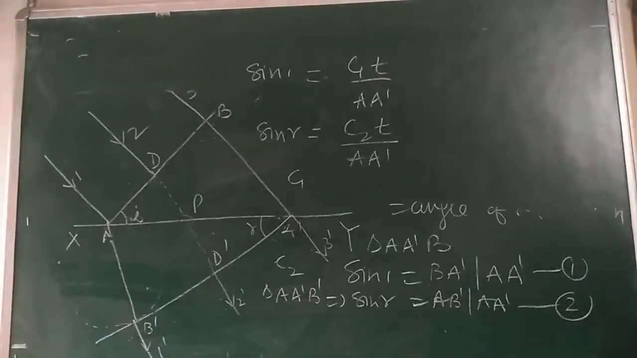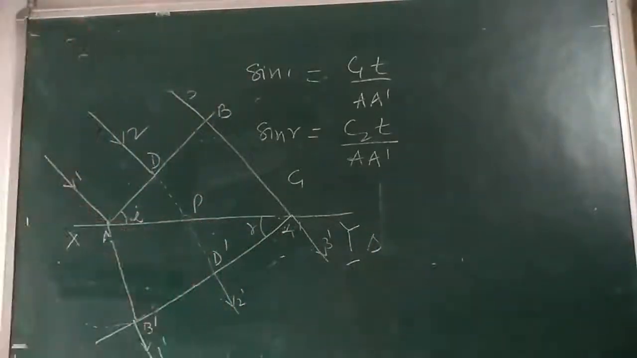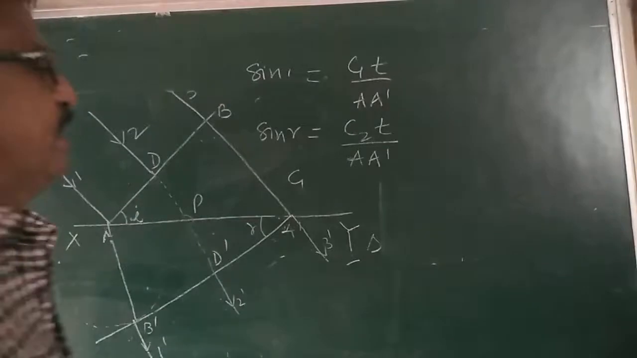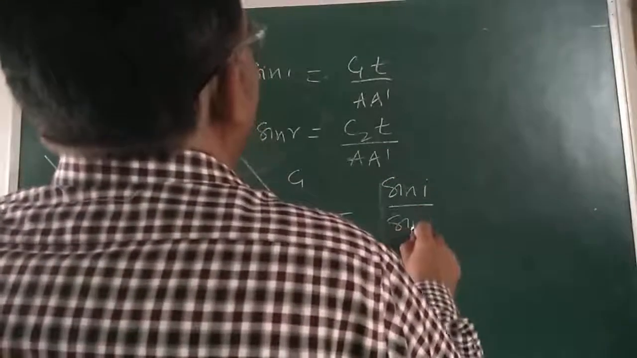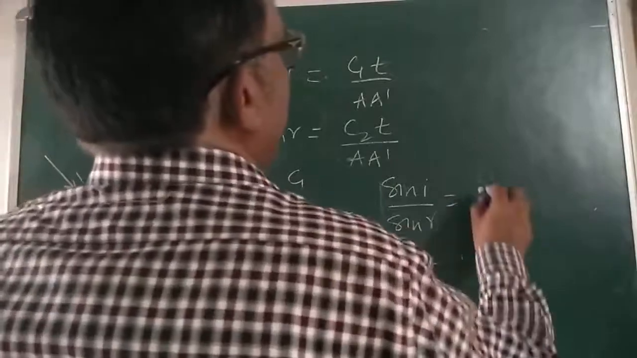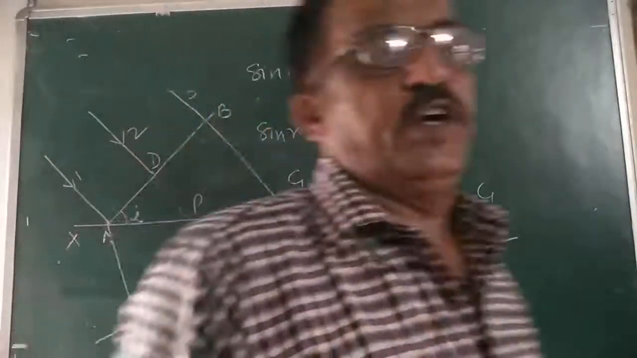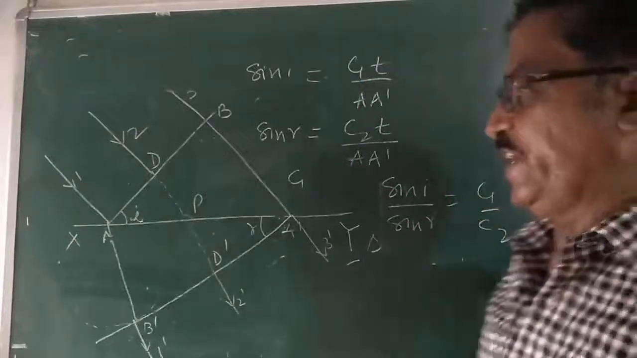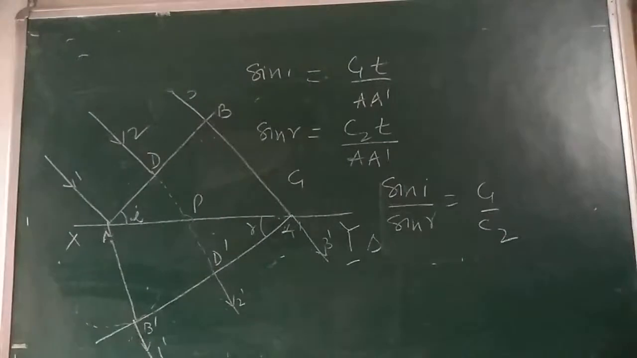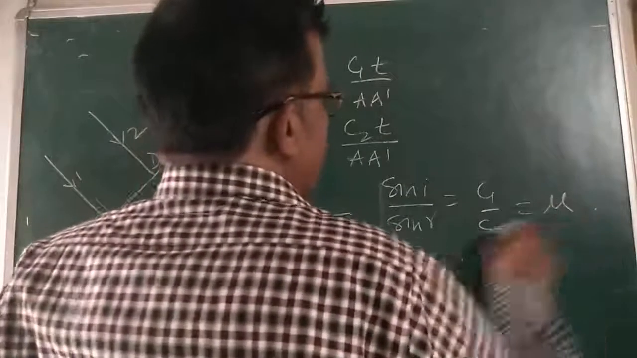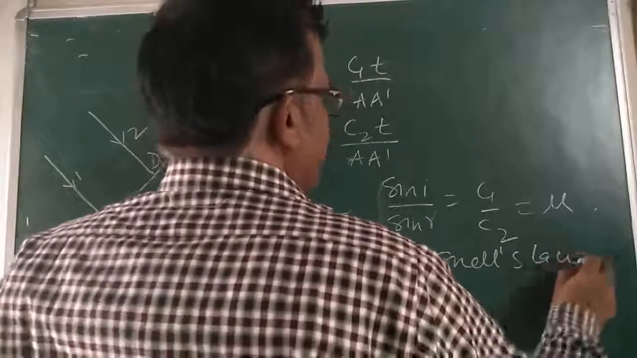Now, what is sin i upon sin r here? With the help of these two equations, I can write sin i divided by sin r is equal to c1 by c2. This is the ratio of the two velocities, that is equal to mu. And this is called Snell's law.